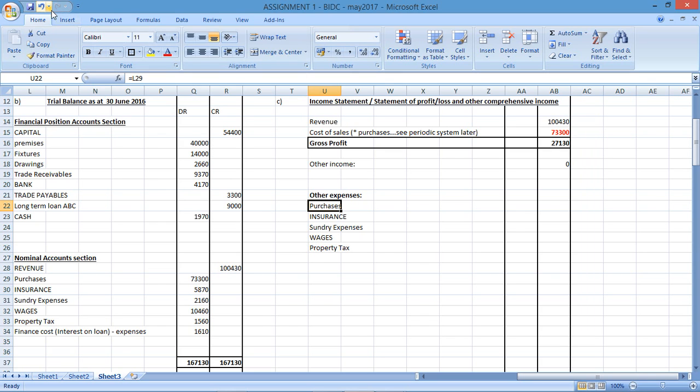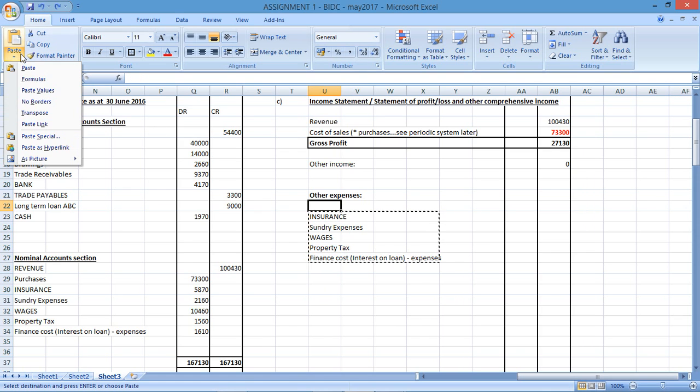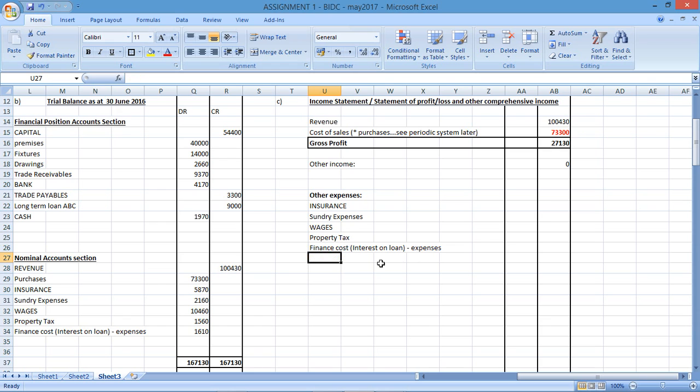Right, hold on, what happened there? Delete. Oh, okay, no wonder. Right, so this needs to go up. Okay, there we go, that's better. Right, so insurance equals, that's the insurance. Sundry, property tax, all the others. Those are all my other expenses. Then I sum up all of those expenses to get the other expenses. And that'll be a negative because you less the other expenses. So again, that'll be in brackets.